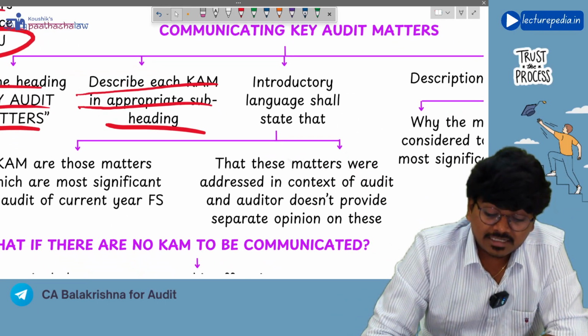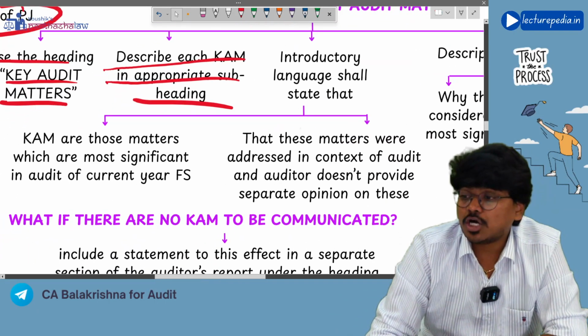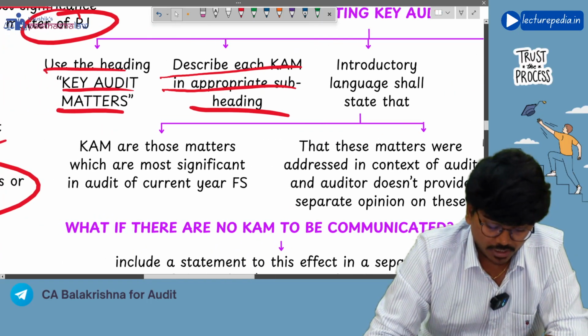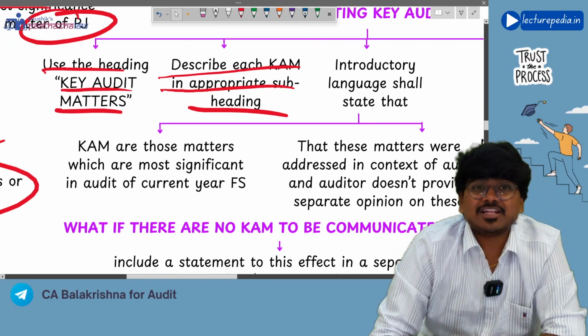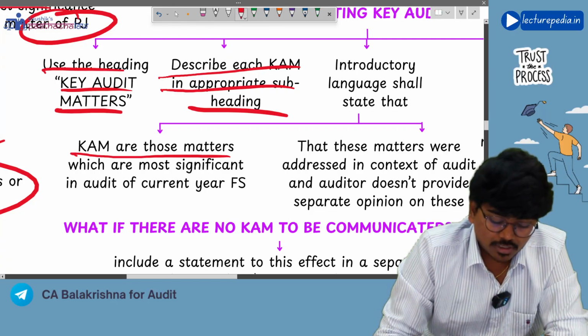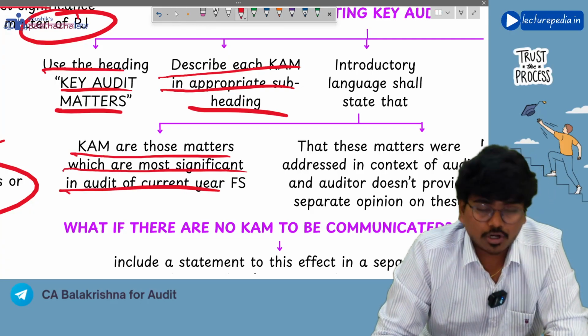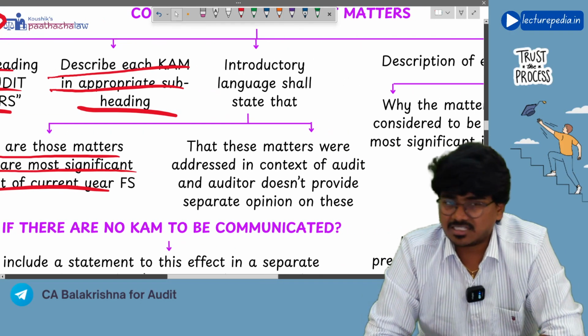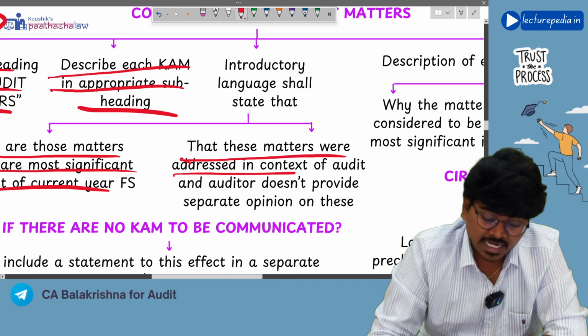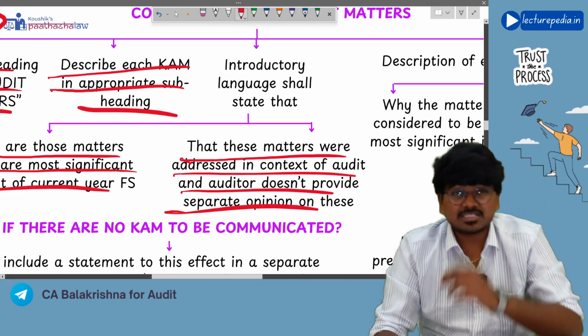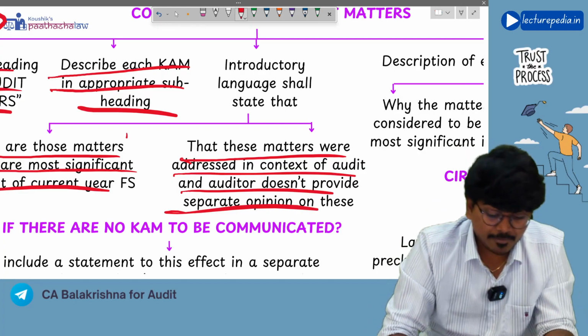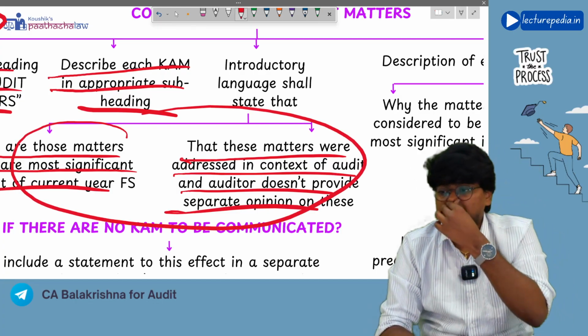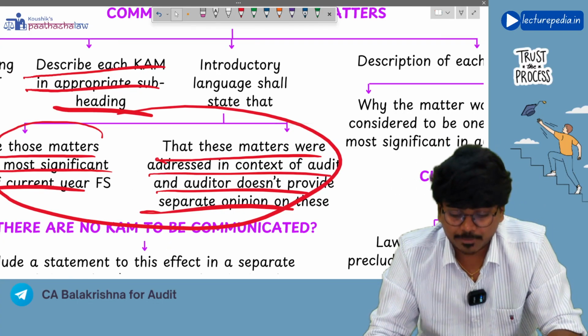And the introductory language of this key audit matter section shall contain the following. You will give the definition of key audit matters. See, CAMs are those matters which are most significant in the audit of the current year financial statements, and these matters were addressed in the context of the audit, and the auditor doesn't provide a separate opinion. So this should be the introductory language of a key audit matter paragraph.